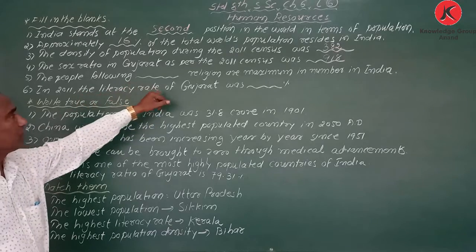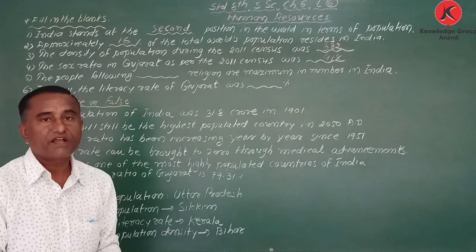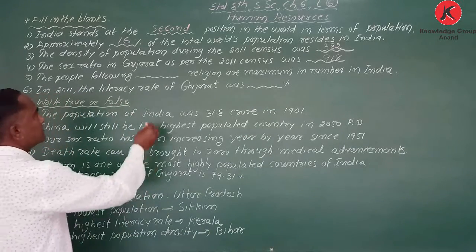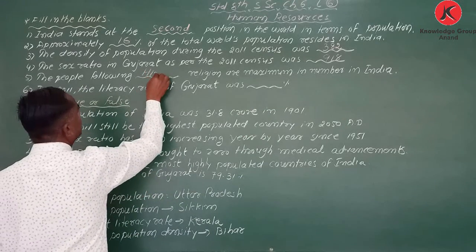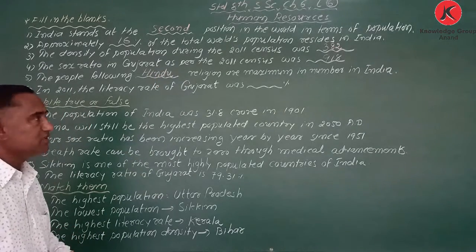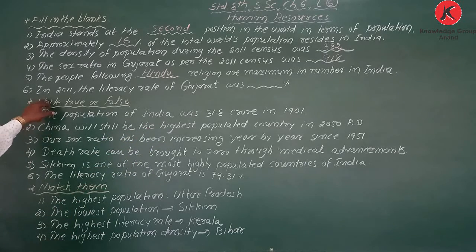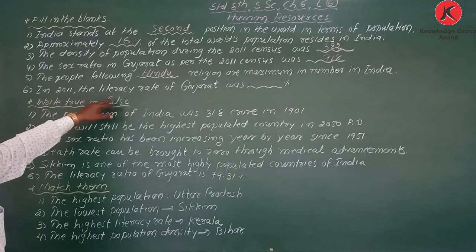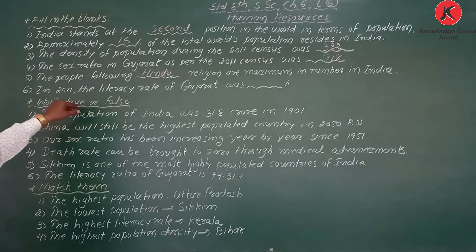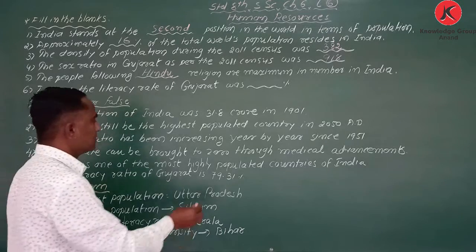The people following blank religion are maximum in number in India. Okay, which religion? Maximum Hindu people. The people following Hindu religion are maximum in number in India. In 2011, the literacy rate of Gujarat was 79.31.